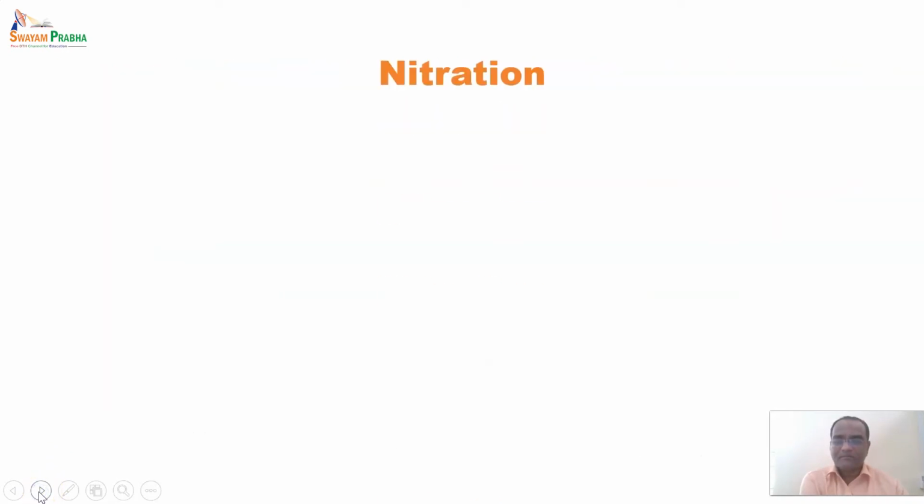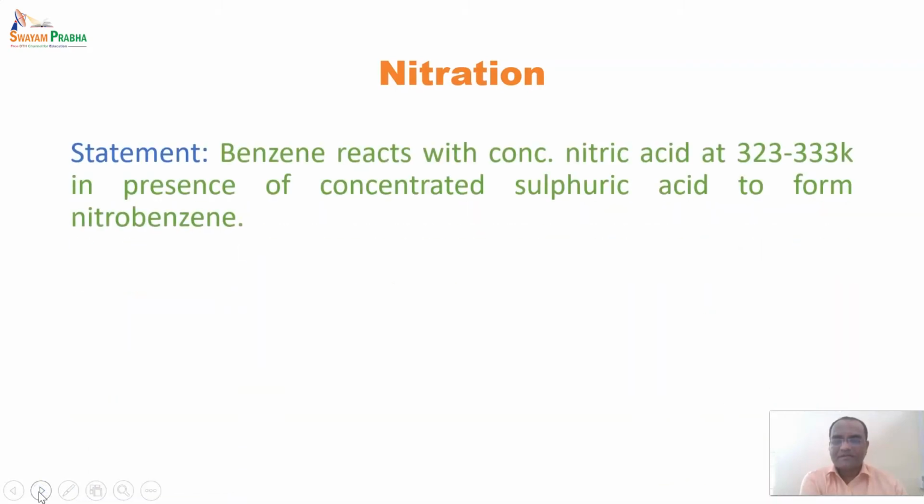So the first reaction we will see from this category is the nitration reaction. The principle of this reaction is that benzene reacts with concentrated nitric acid at 323 to 333 Kelvin in the presence of concentrated sulfuric acid to form nitrobenzene. So, a very simple reaction.